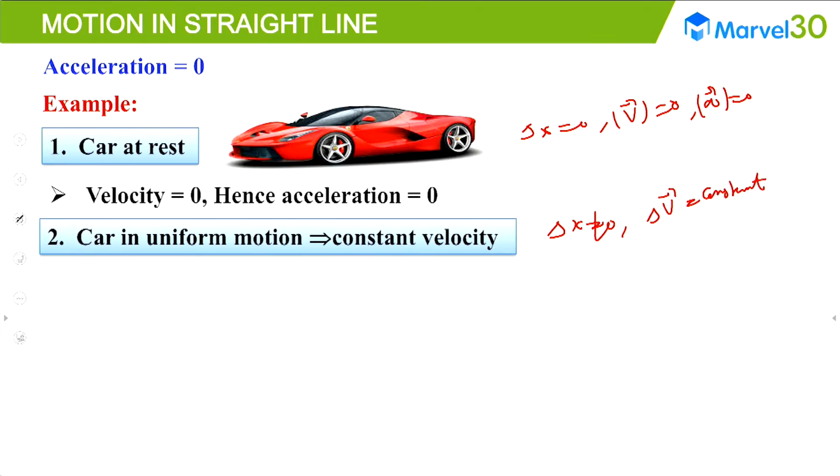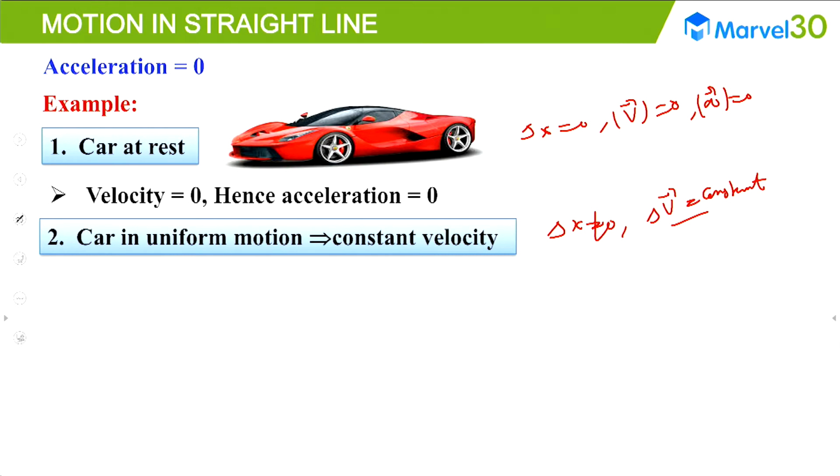From the definition of uniform motion, if a particle in one dimensional motion covers equal distance in equal time intervals, then the object is said to be in uniform motion in one dimension. So uniform motion in one dimension means the velocity is a steady, constant value.